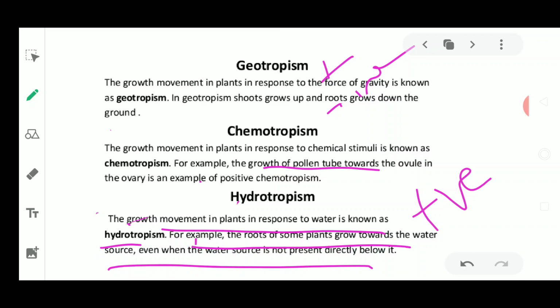Such as, if the shoot is growing away from the water source, it is showing negative hydrotropism, and if the root is going towards the water, it is called positive hydrotropism. So this was about the tropic movements in the plants.